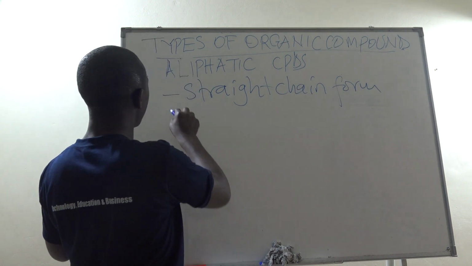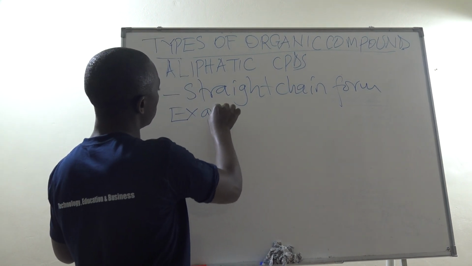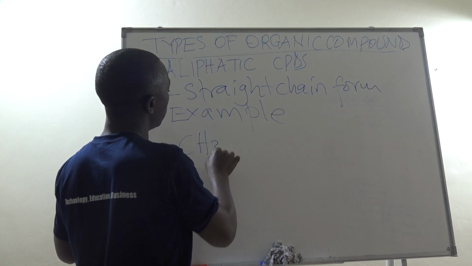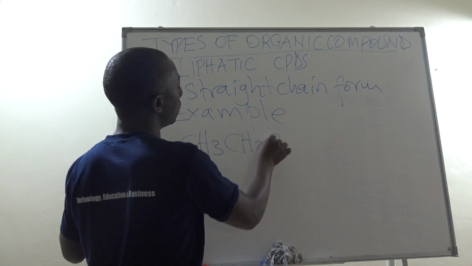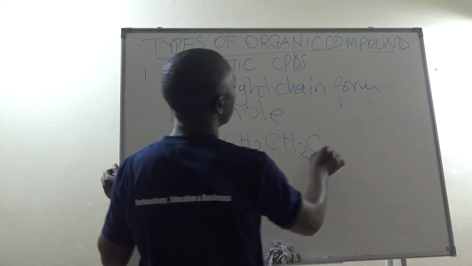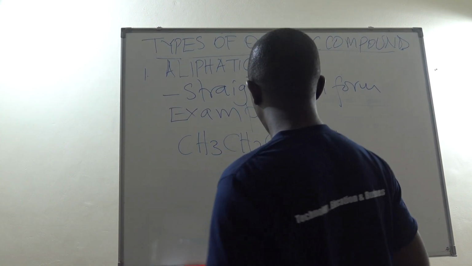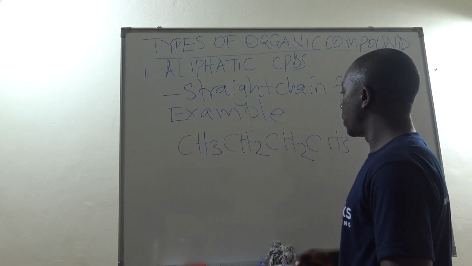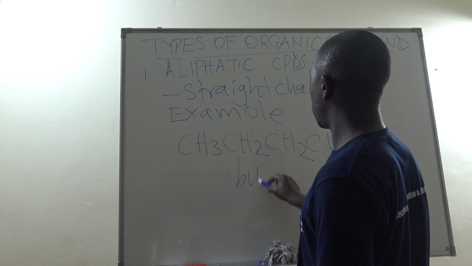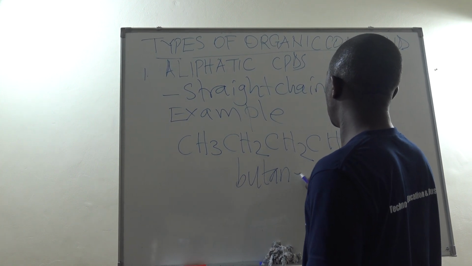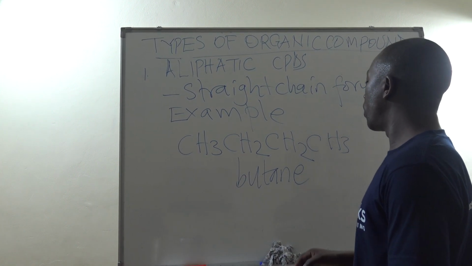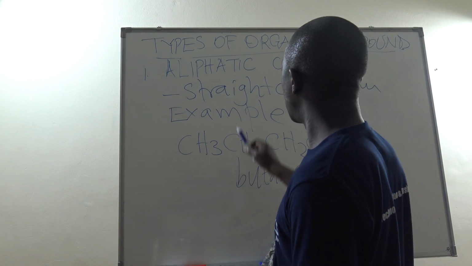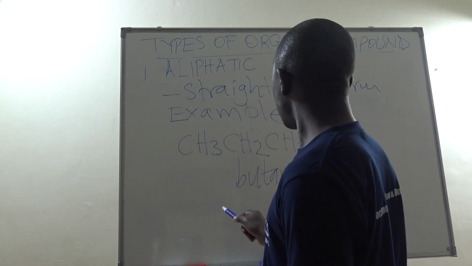For example, the straight chain could be CH3, CH2, CH2, CH3. That is a straight chain, and since yesterday we looked at nomenclature, this becomes butane, because it has 4 carbon atoms. That is an aliphatic compound in the form of a straight chain.